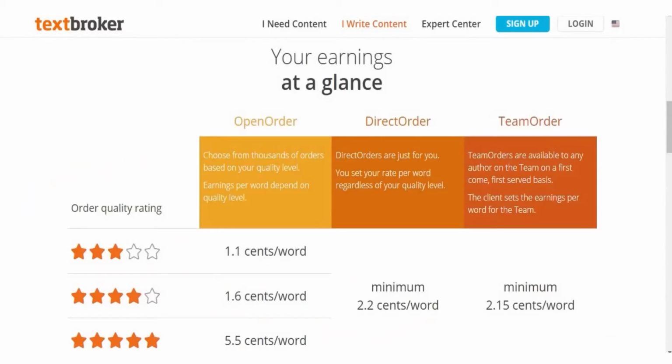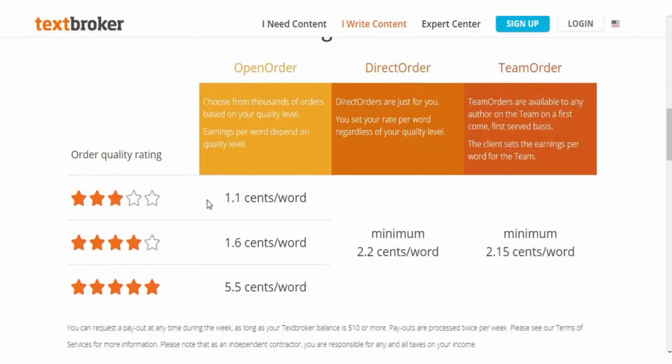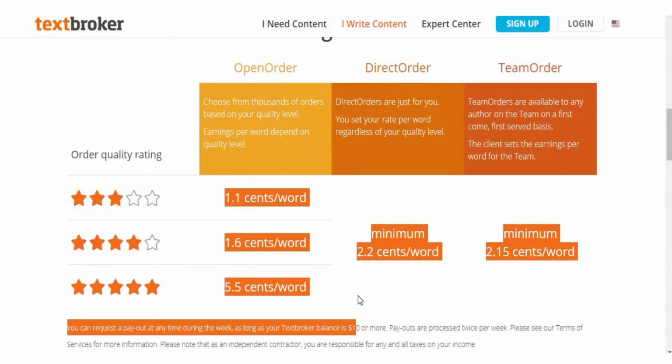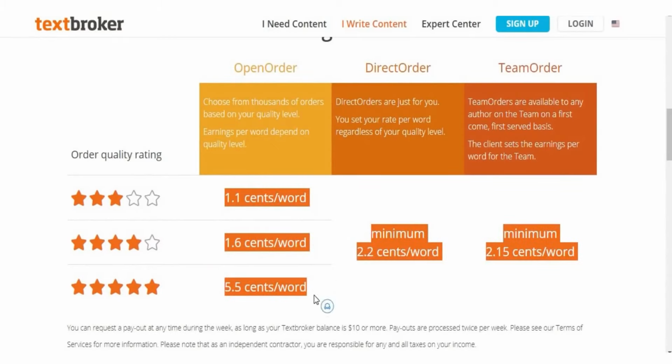As you can see, they pay a selected quantity in accordance with words. You can take a look at it for yourself and read each of those carefully to get an excellent idea of how much they might pay. But don't worry, because you won't be writing, since you're going to be using Spinbot to earn cash from Textbroker, right?